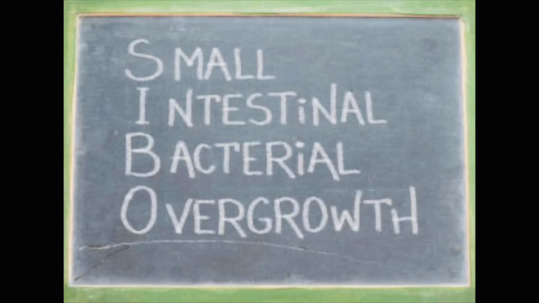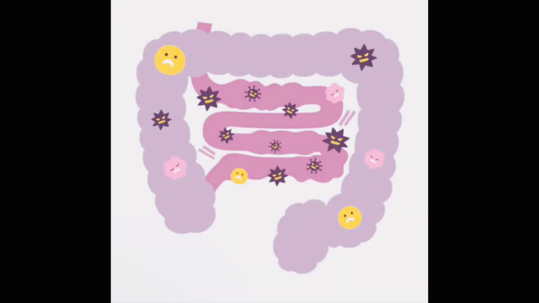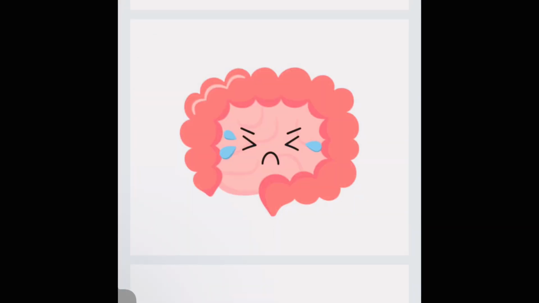SIBO, or Small Intestinal Bacterial Overgrowth, is when there is a large population of bacteria in the small intestines. As I have mentioned in previous videos, it is natural to have a large amount of good and bad bacteria in the large intestines. But normally, there is very little bacteria in the small intestines.